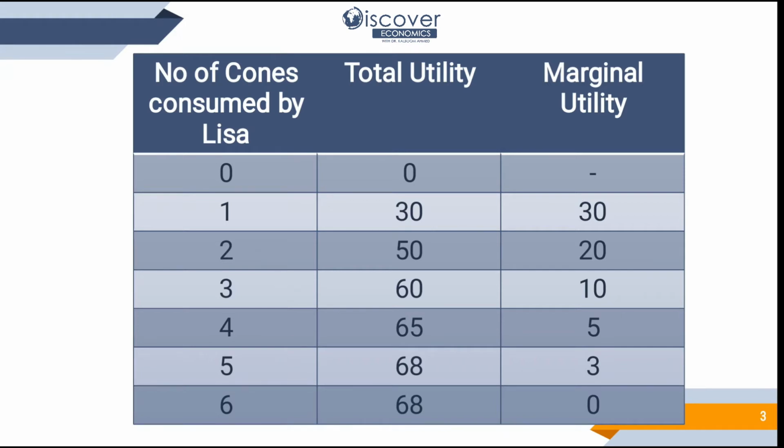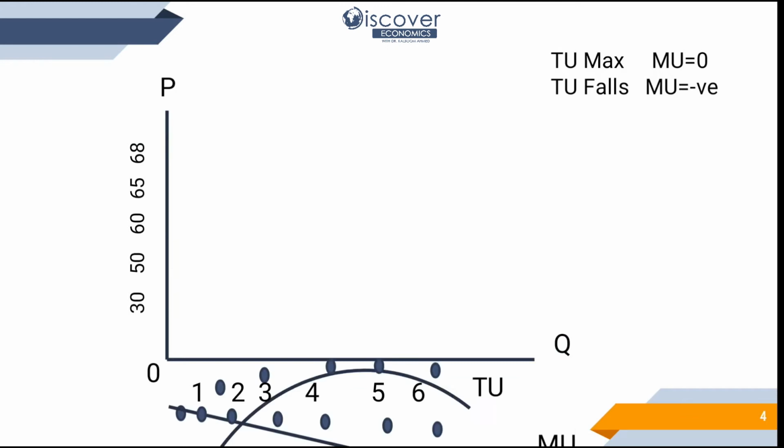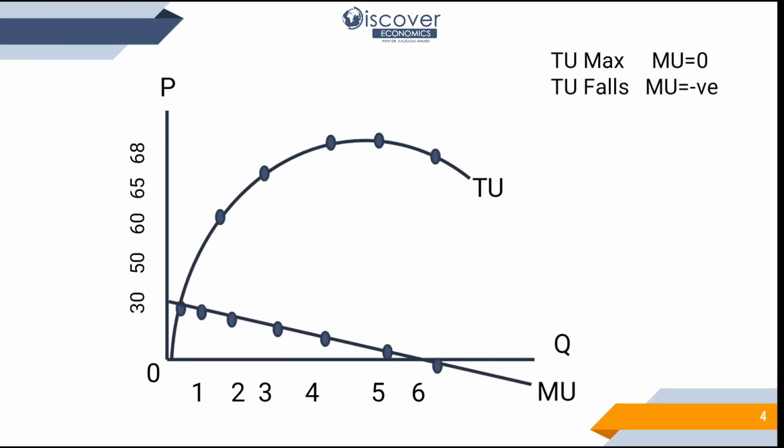You should remember this, because in examinations, in MCQs, this sort of question comes. Now we write it in a way that on one side we have taken quantities and on the other side the price of the cone, and total utility and marginal utility are labeled. Total utility first increases, reaches the top and then decreases, and marginal utility decreases with the usage of every new cone. When total utility was maximum, marginal utility was 0, and when total utility was falling, marginal utility was negative. Keep this in mind.